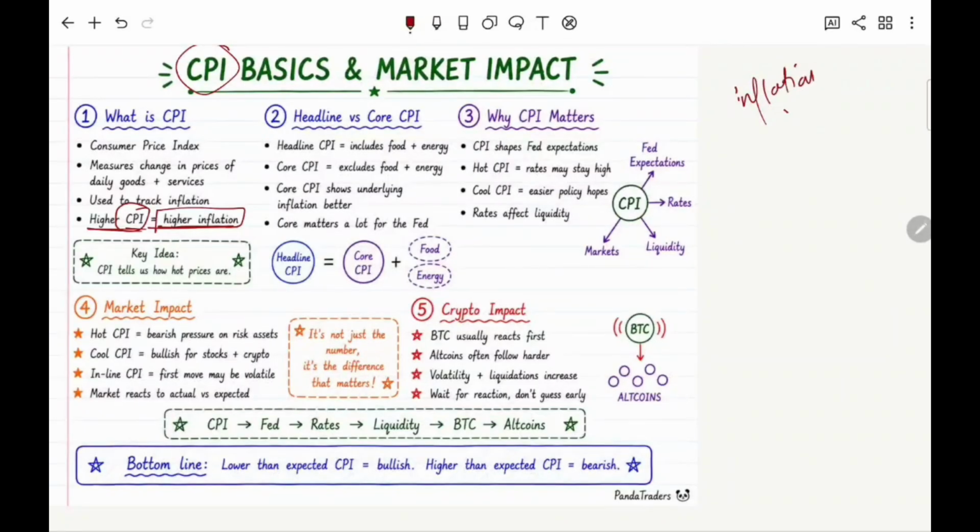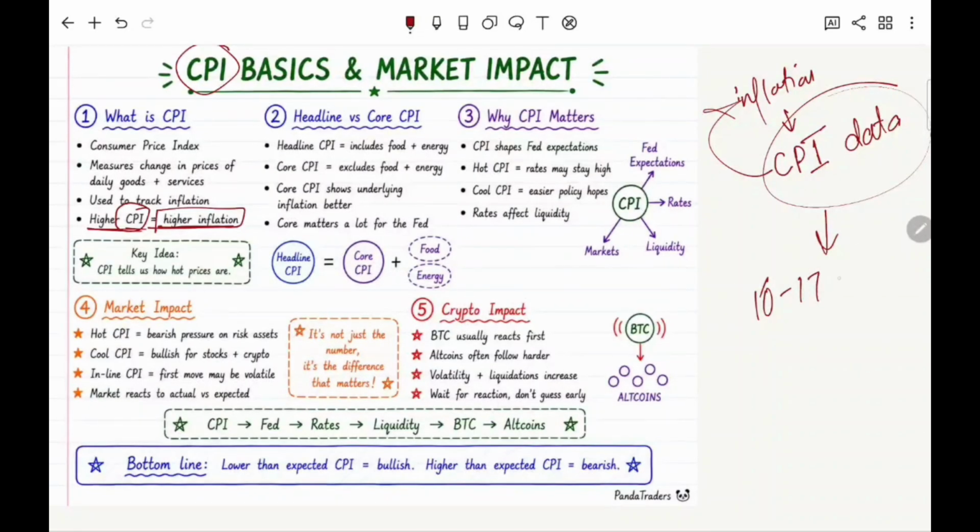So that's why we are expecting today that CPI data will be higher than expectations. Why is CPI data higher? Because inflation is higher. And what could be the result? Ultimately, there is a meeting on 16th or 17th of June.